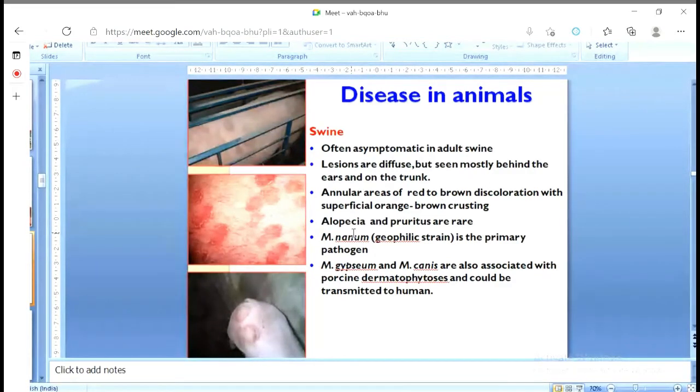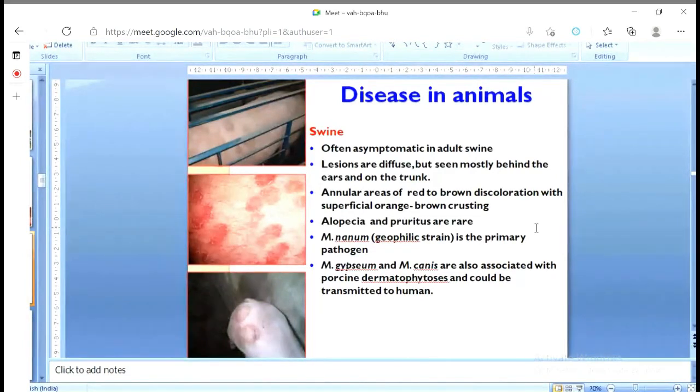It is a little bit similar, but in the infection caused by the bacterium Erysipelothrix, swine erysipelas, the inflammation zone remains a little moist and highly inflamed. But if it is a fungal infection, you need to look that the central region is without any inflammation and the surrounding zone is inflamed. But in the case of Erysipelothrix or swine erysipelas, you will find the whole area inflamed. So in that way, you can differentiate a little by simple observation.